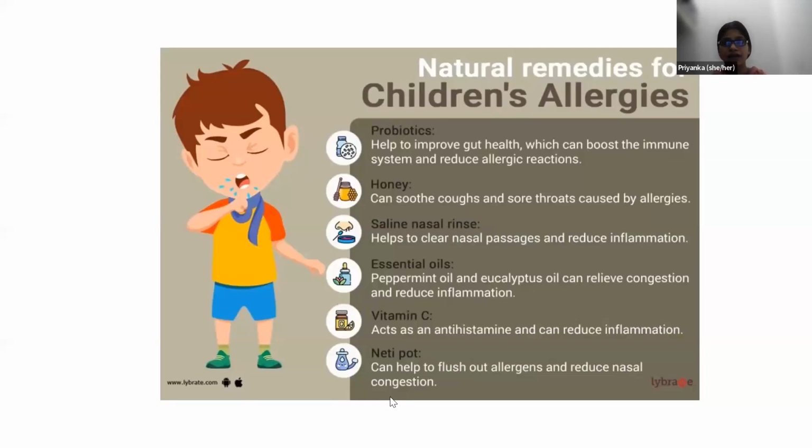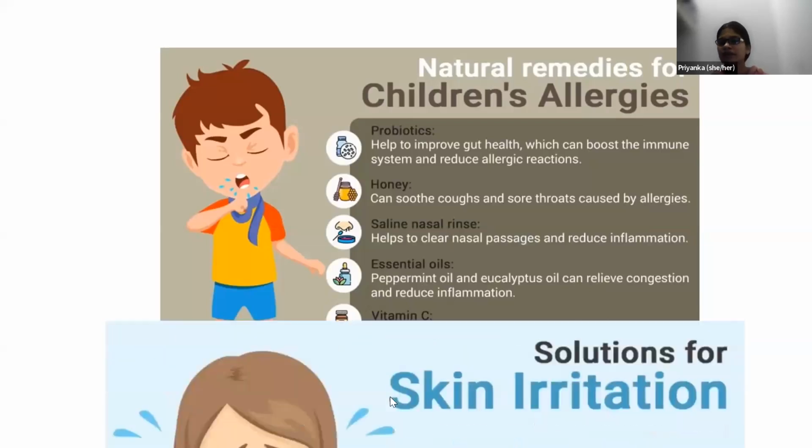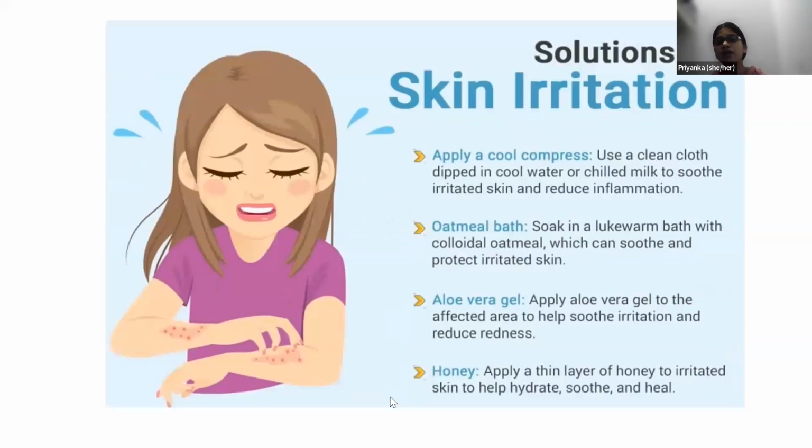Include more probiotics in the diet of the patients, as they help improve gut health, which can boost the immune system and reduce allergic reactions. There are a few other listed food items and nutrients. Vitamin C should be included in the diet of a child suffering from allergies because it acts as an antihistamine and can reduce inflammation. Another example is a child coming with skin irritation. We can ask them to apply a thin layer of honey to the irritated skin to help hydrate, soothe, and heal.